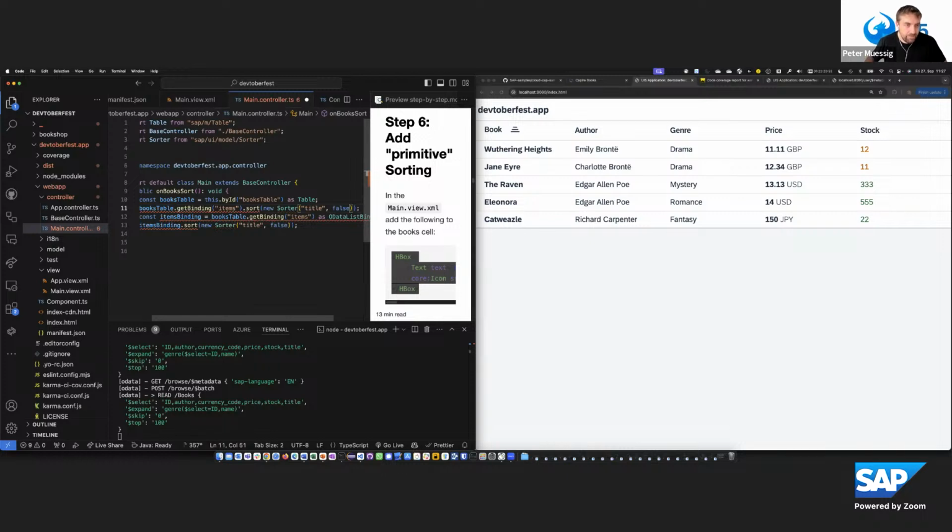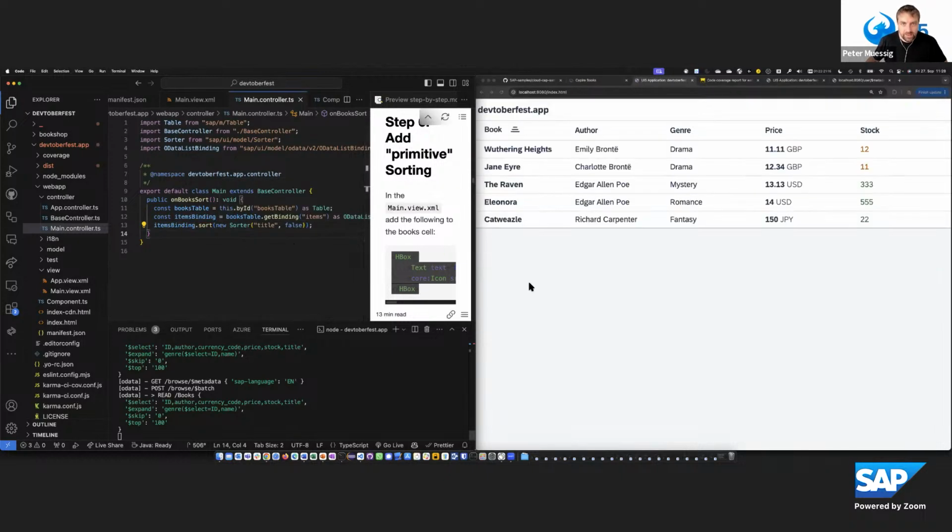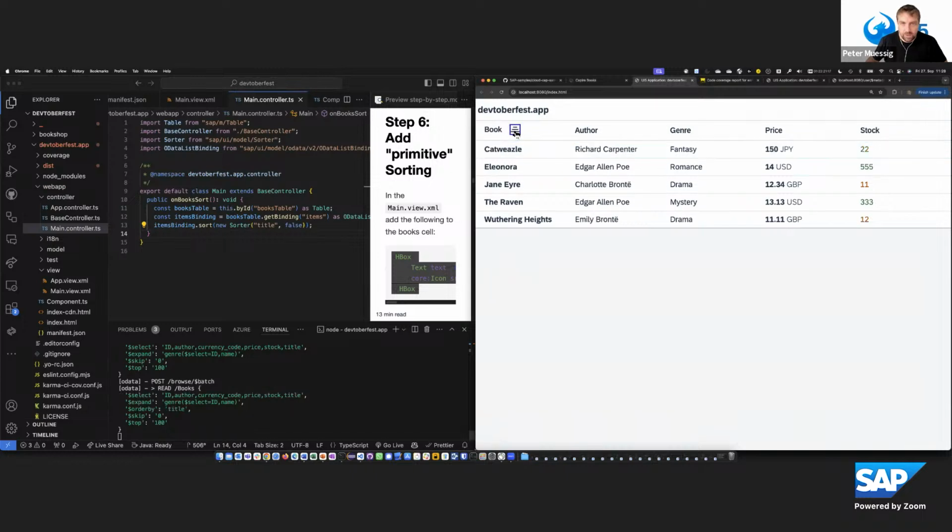And then it could already work a little bit shorter. Error type value. So it's not really, we need to say what it is. Therefore, I prefer when using TypeScript to do it a little bit like that, to separate the lines. It's a bit easier. So we have the items binding at hand and then call sort here. And then this is being implemented. So now we see we can do the sorting, and at the moment it's in one direction.